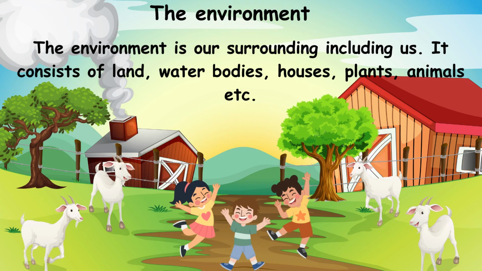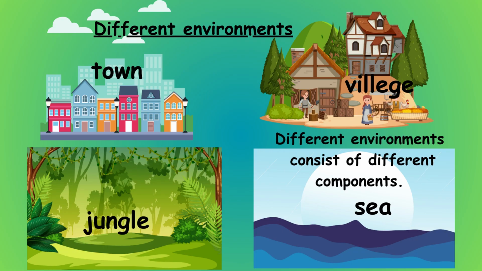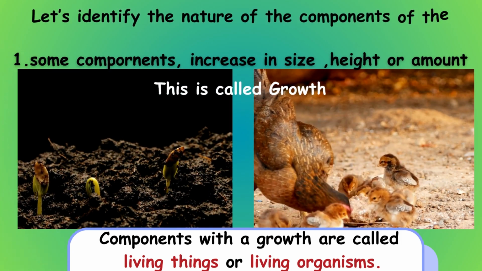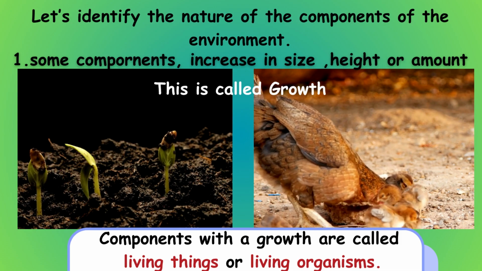The environment. The environment is our surrounding, including us. It consists of land, water bodies, houses, plants, animals, and many other things. In our world, there are different environments. Different environments consist of different components. Let's identify the nature of the components of the environment.